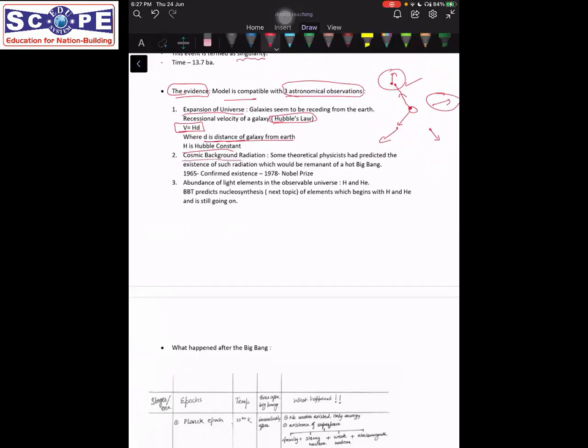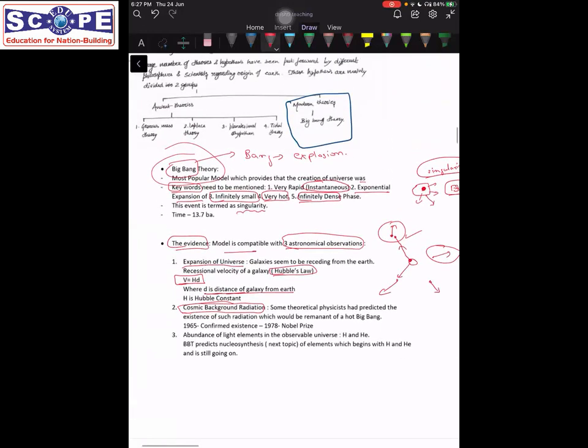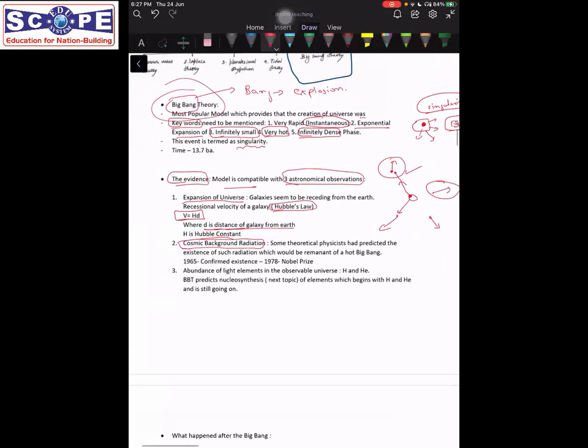The second proof is cosmic background radiation. Now, what is cosmic background radiation? So we talked about that Big Bang was an explosion, right? An explosion in which initially there was matter and then energy was created. It must have some remnant radiation. What is radiation? Radiation is the form of electromagnetic waves through which energy travels. So there must be some remnant radiation of such a huge event, which must be present even today.